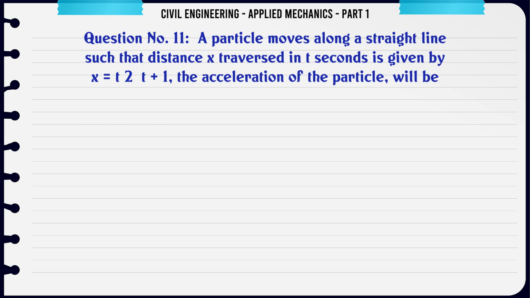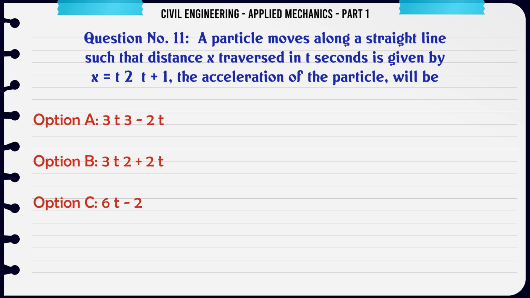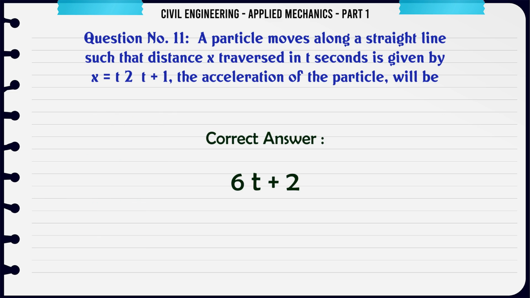A particle moves along a straight line such that the distance x traversed in t seconds is given by x equals t cubed plus t squared plus 1. The acceleration of the particle will be: A. 3t squared plus 2t, B. 3t squared plus 2t, C. 6t minus 2, D. 6t plus 2. The correct answer is 6t plus 2.